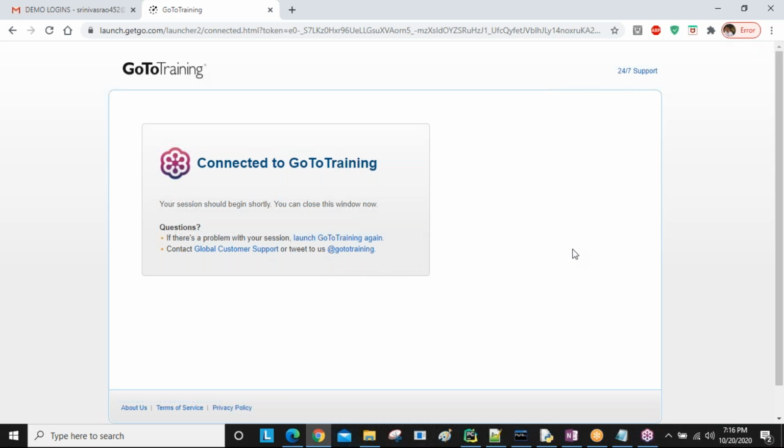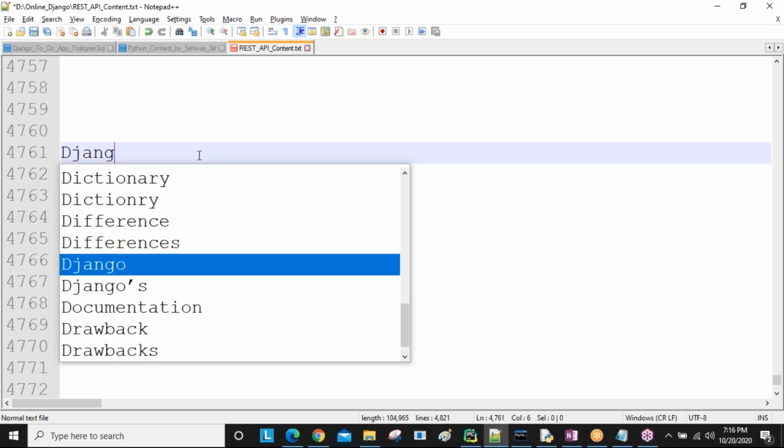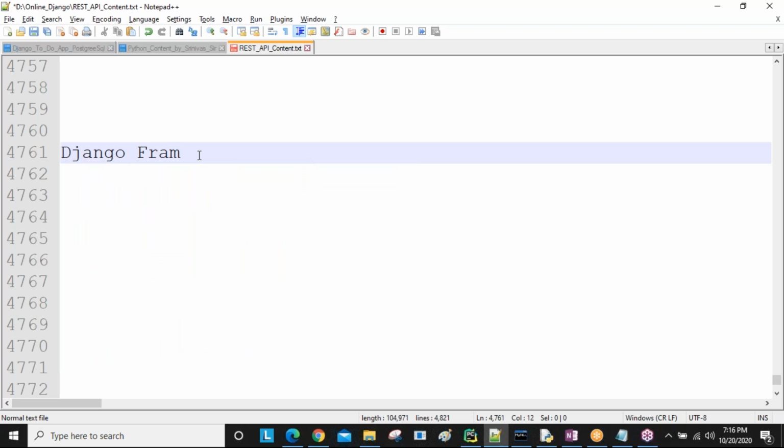So Django framework we are going to discuss here. Django framework. So what is Django framework? Why we are deciding to learn this Django framework? So these points we are going to discuss here.